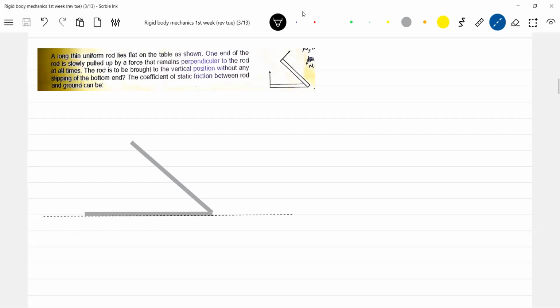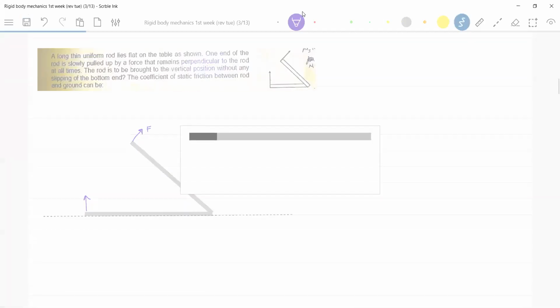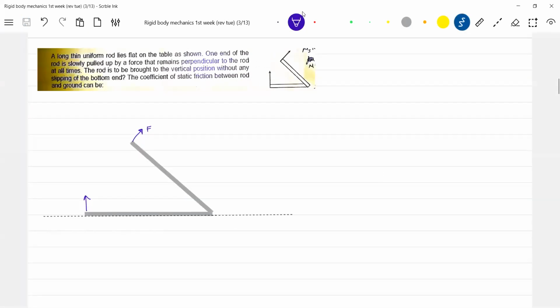Okay, there's a rod lying on a rough surface. So a force F will be applied. Let's look into what are the forces that will be acting. At an angle theta, the weight mg will act. Okay, I should permit you to think, no? Just some 1 minute. You read the question first, so that it will be easy for you to follow what I'm going to explain next.